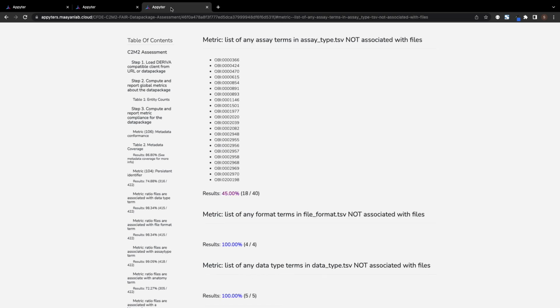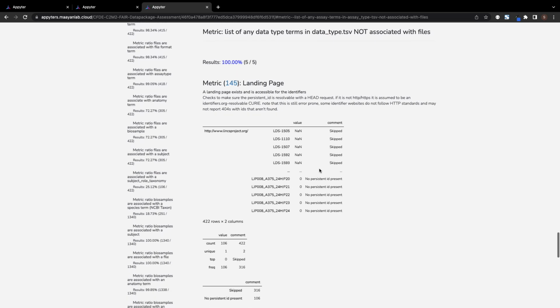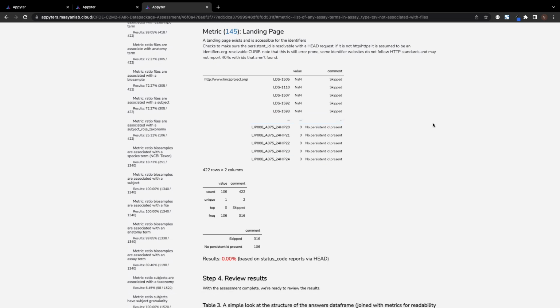Finally, we can see any ontology terms that are not associated with an entity. In this example, there are 22 assay terms that are unassociated with a file, which alerts the submitting DCC that these assay terms should be removed from the data package. An optional landing page check can also be performed, during which all persistent IDs will be checked for resolvability.